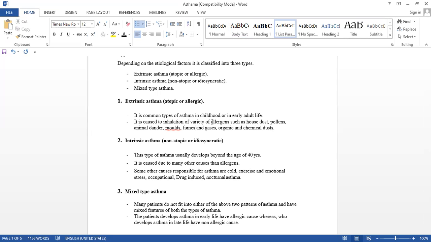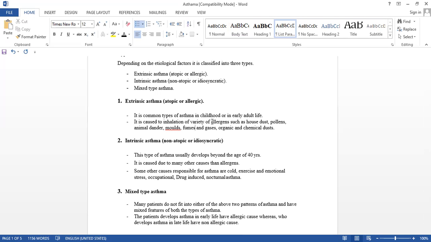Now see the intrinsic asthma, non-atopic or idiosyncratic. This type of asthma usually develops beyond the age of 40 years.